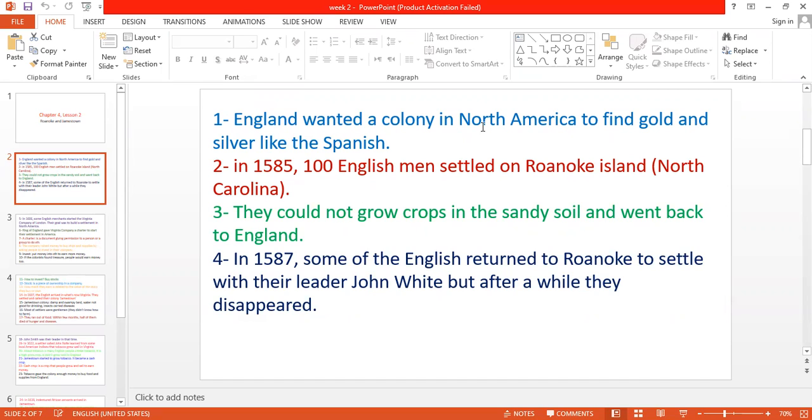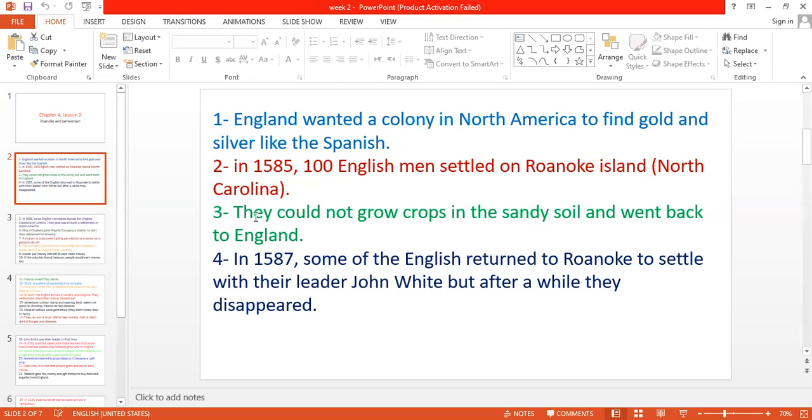England wanted a colony in North America to find gold and silver like the Spanish. England now wanted to claim more lands in America, why? To find gold and silver like the Spanish people. So in 1585, 100 Englishmen settled on Roanoke Island. So Roanoke here is the name of an island, and this island was settled by the English people. Okay, Roanoke Island is located in North Carolina.